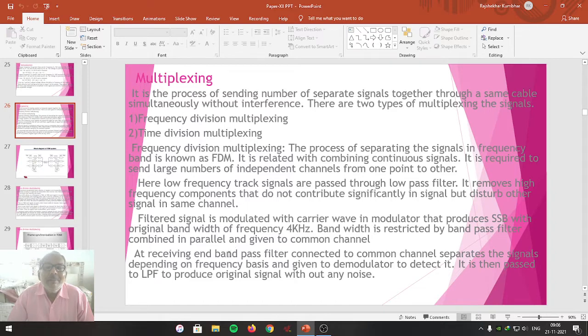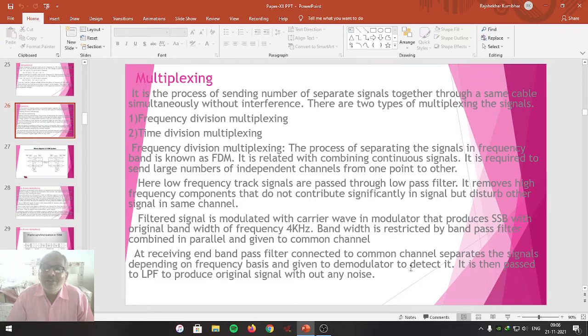At the receiving end, a band pass filter is connected to the common channel, separates the signals depending upon frequency basis and gives them to the demodulator to detect them. The first block in the receiver circuitry is the band pass filter, which is designed to receive the frequency coming through the channel.